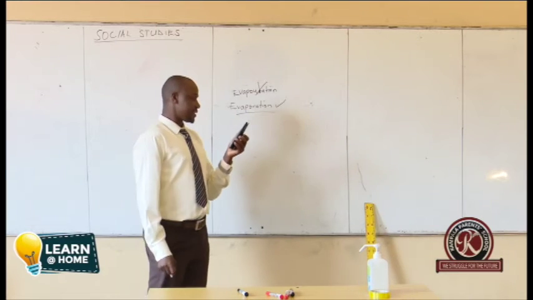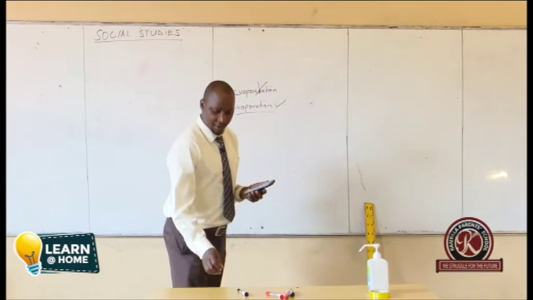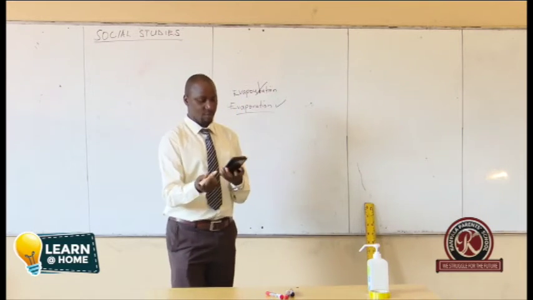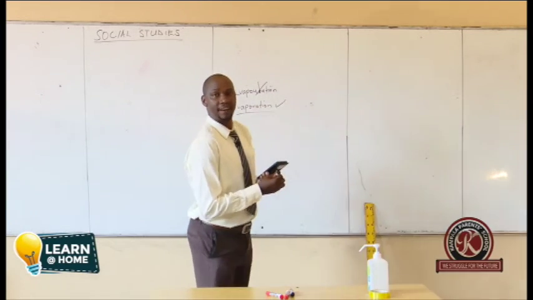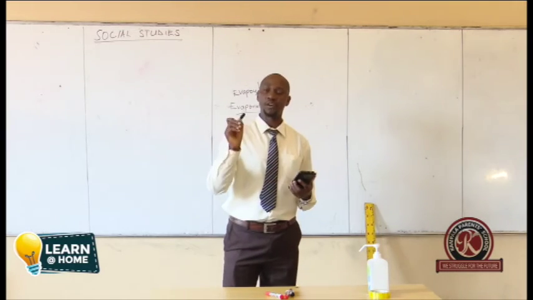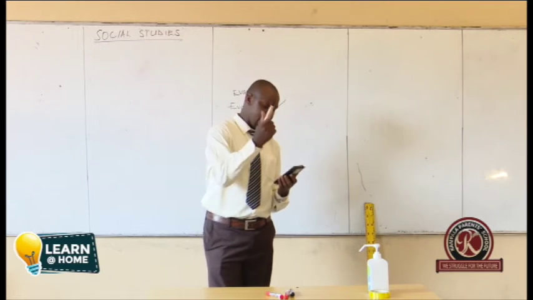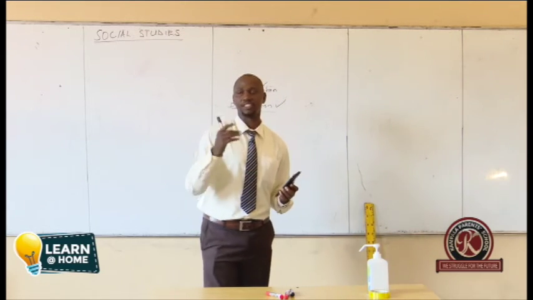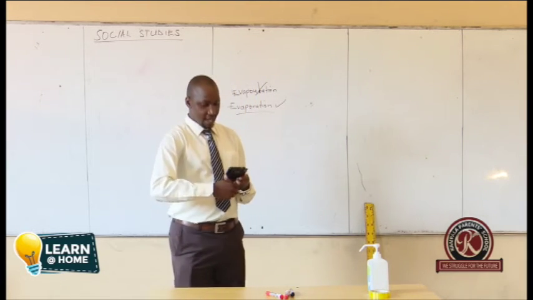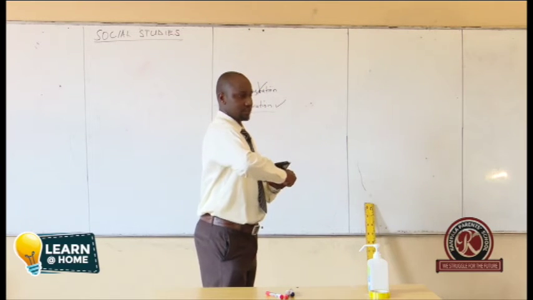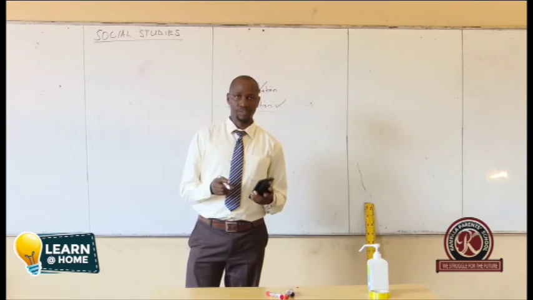Number 1, state any one way fertility of the soil influences equatorial vegetation. So, when we talk about fertility of the soil, first of all, we said areas that have fertile soils have a lot of vegetation. So here, this time around, when we talk about relating fertility of the soil in relation to equatorial vegetation, we shall simply say a lot of vegetation, a lot of equatorial vegetation grows in areas with fertile soils.